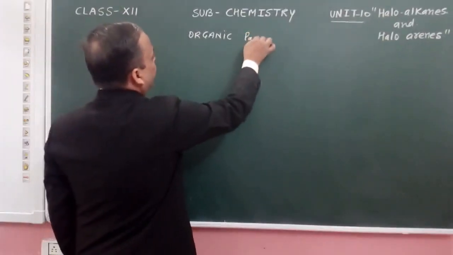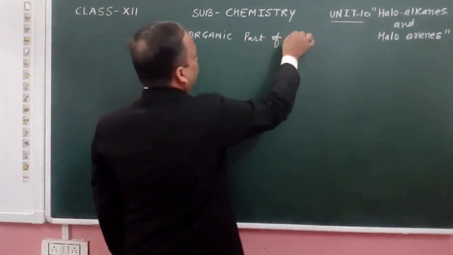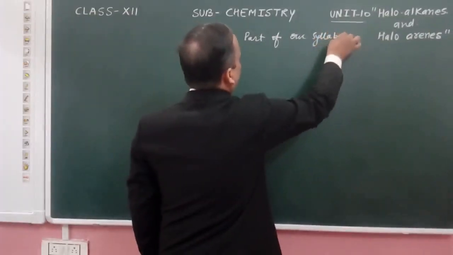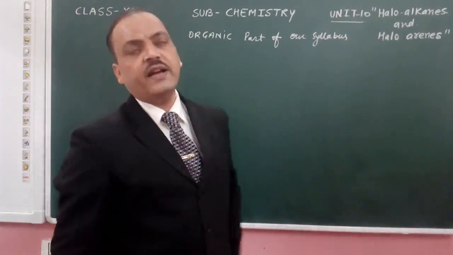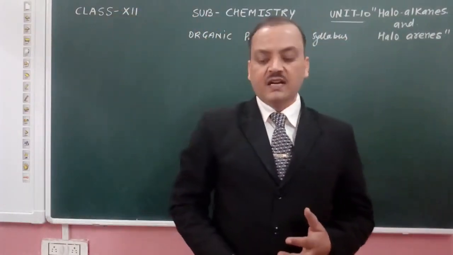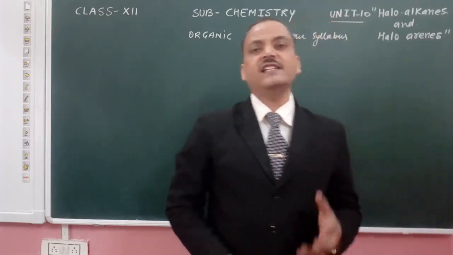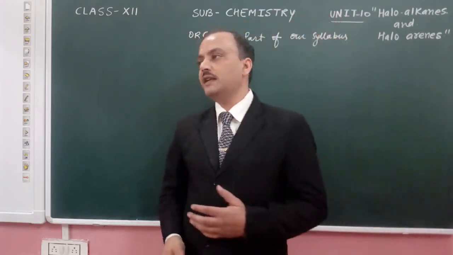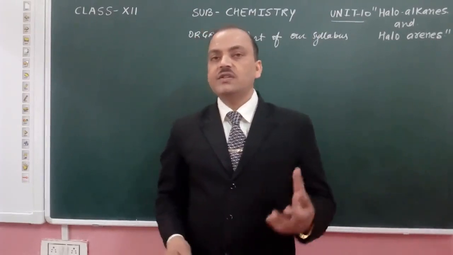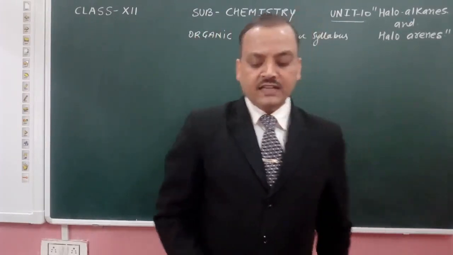In this organic part we have some important chapters: haloalkanes, haloarenes, aldehydes, ketones, carboxylic acids, from where questions are given to you in the examination.